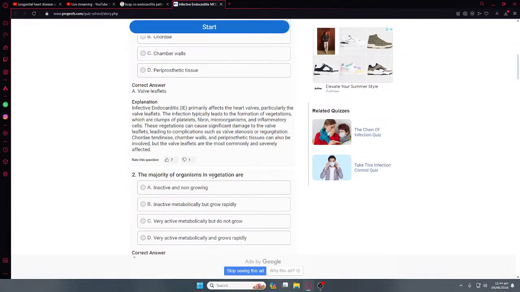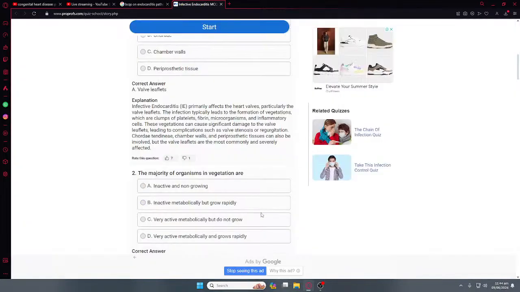The majority of organisms in vegetations are inactive, whatever. B, I guess.